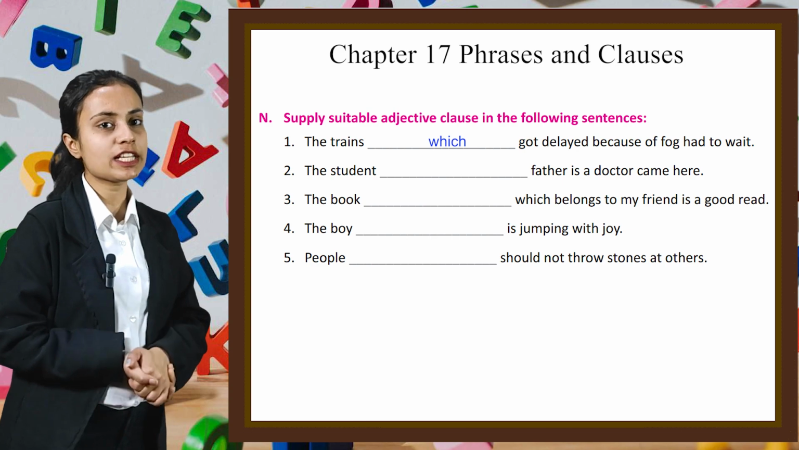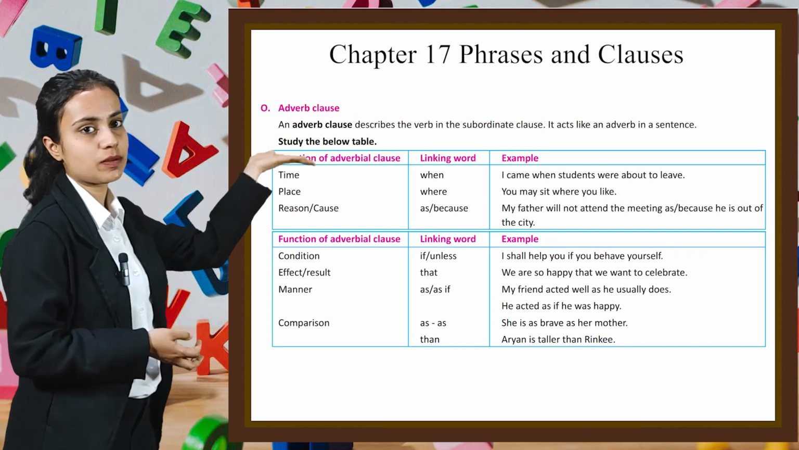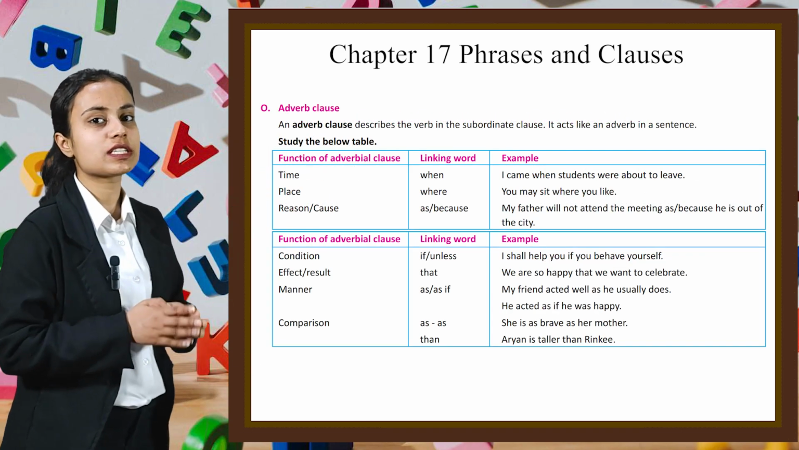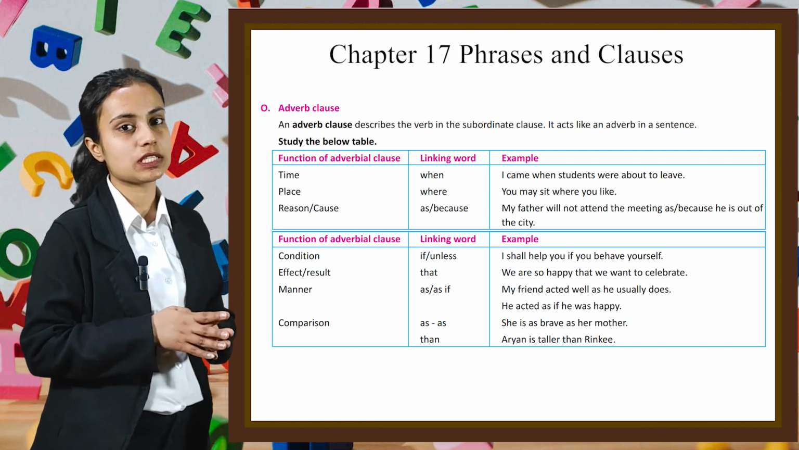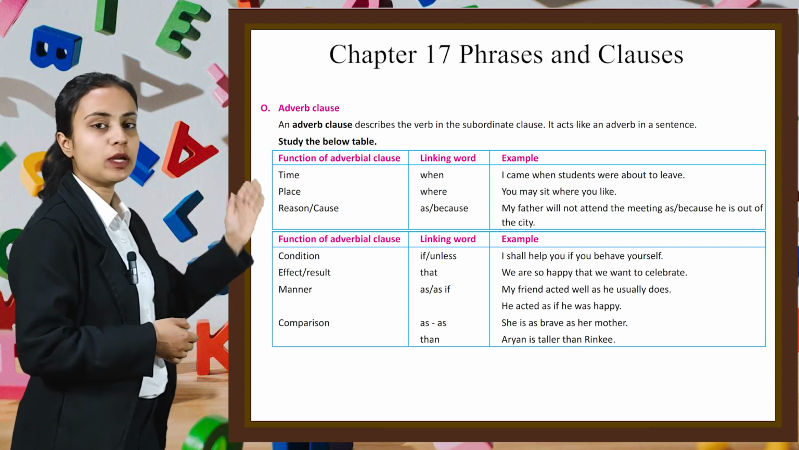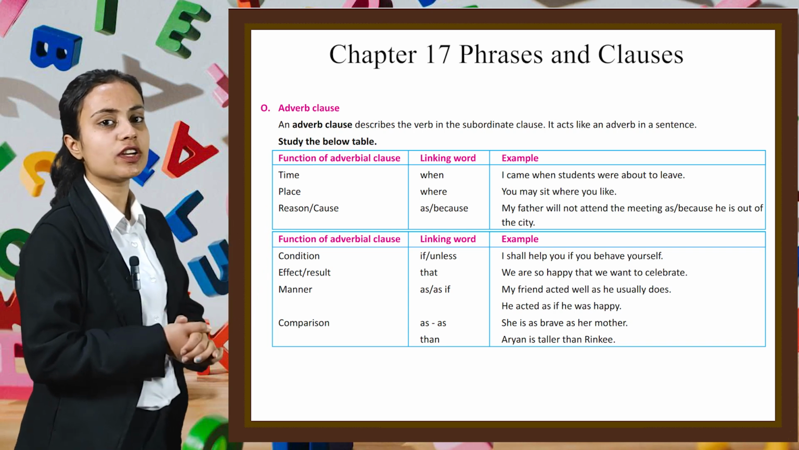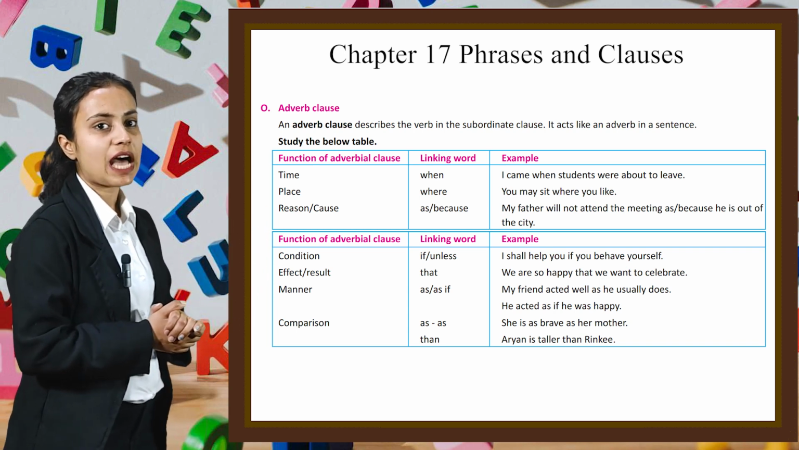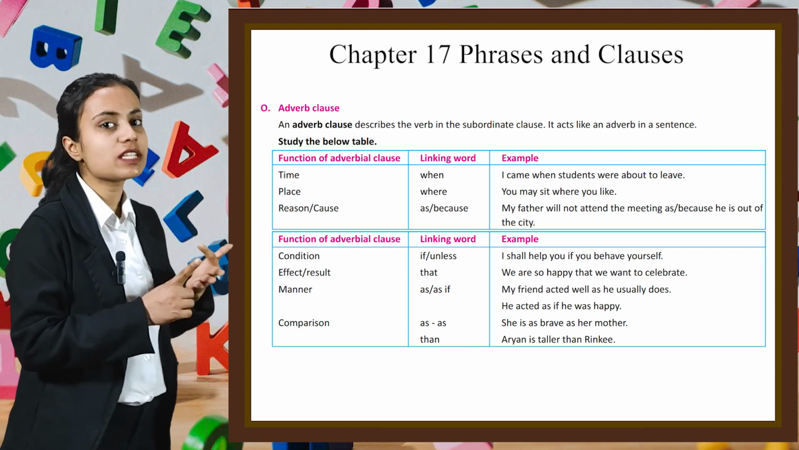Let's move on to the next topic, which is adverb clause. An adverb clause describes the verb in the main clause. It acts like an adverb in a sentence. Now study the below table. Here in the first column we have the adverbial clause, that is time, place, or reason or cause.